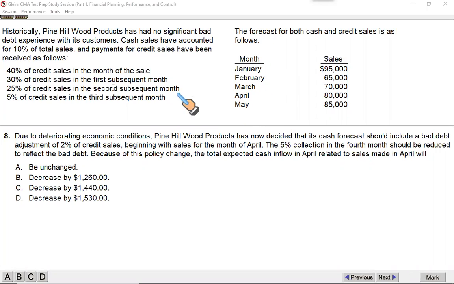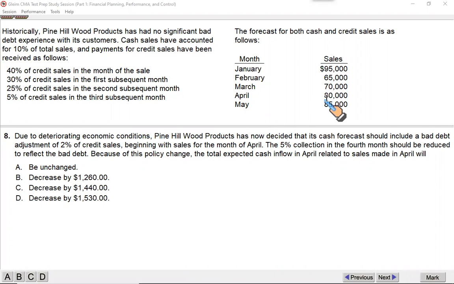So basically, the impact of this sale and its collection in April will be unaffected because the bad debt will occur in July, not in April. So because of this policy change, the total expected cash inflow in April related to sales in April will have no effect because the bad debt would occur in July.